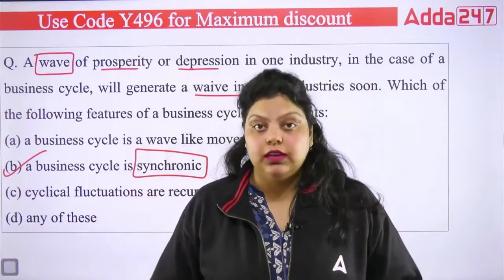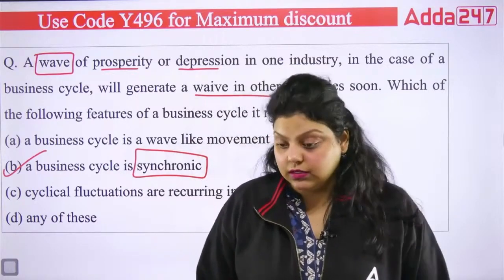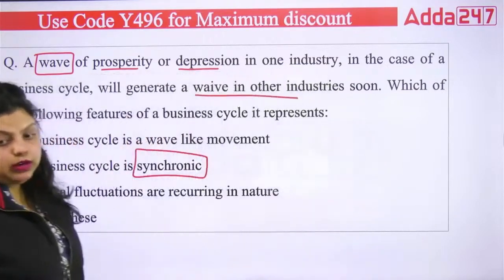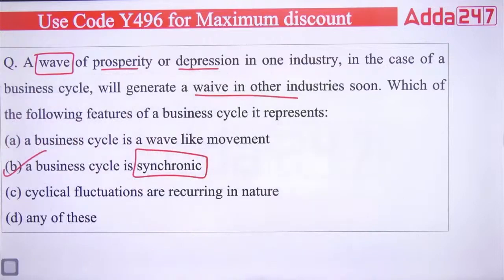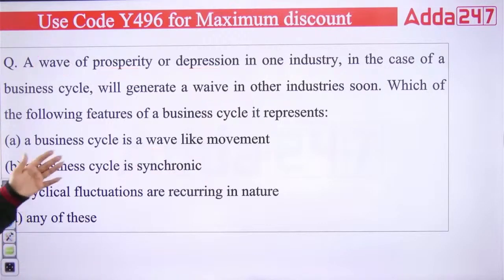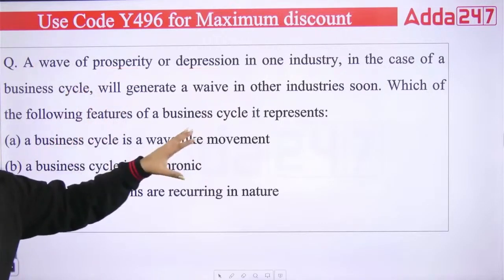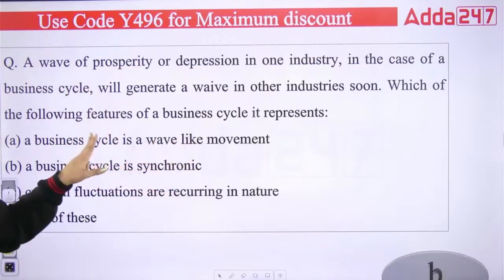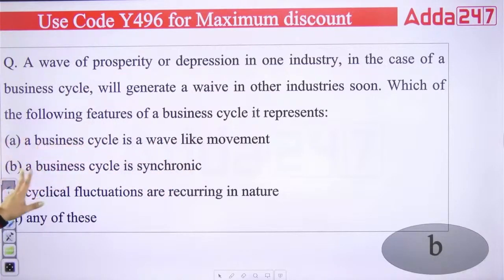It's a pervasive effect. We have studied that already as a feature of the business cycle. So the right answer will be B, that a business cycle is synchronic. It means if one industry is having a wave of prosperity or depression, it will soon be seen in the other industries too. Okay, B is the correct answer.